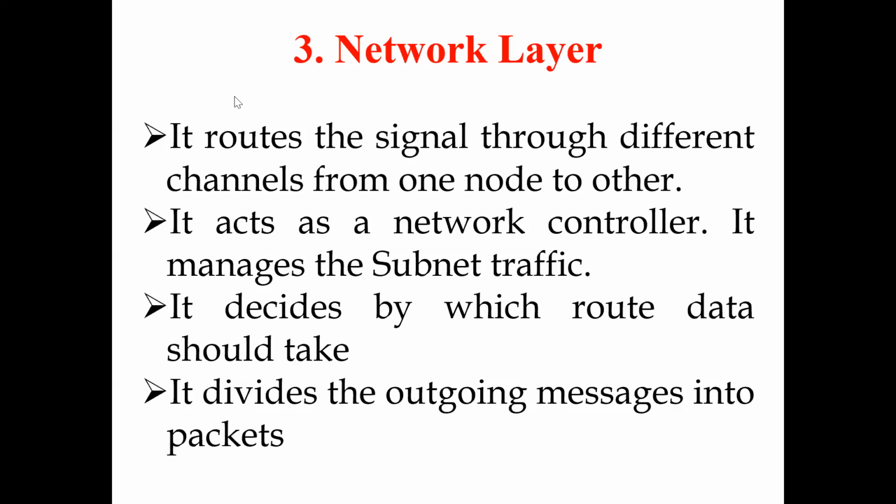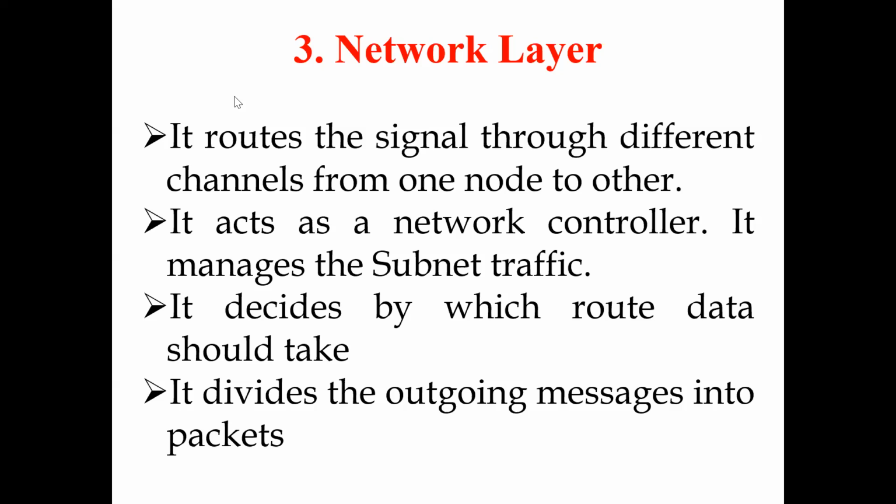That means sender address and receiver address. So there are two kinds of addressing. Logical addressing is done in this network layer, because we put the sender IP address, that means we add it to that particular segment.